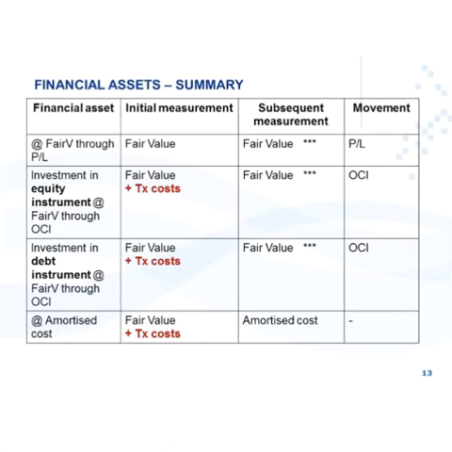Initial measurement is always at fair value, but please note at this point already, only for the last 3 categories, fair value through OCI for debt and equity instruments and amortized cost, the transaction costs are capitalized. At fair value through profit or loss category, the transaction costs are not capitalized. It's also immediately recognized in profit or loss. Your subsequent measurement then depends on the category, and your movement depends on the category.